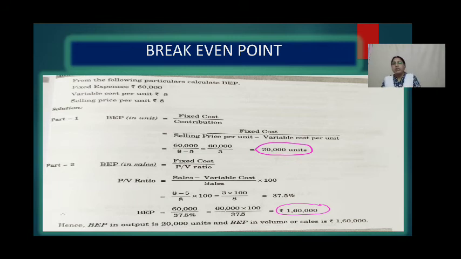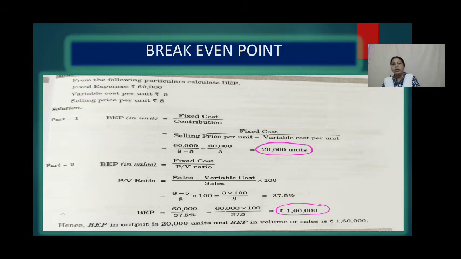So here selling price is 8 minus variable cost 5 divided by again selling price 8 into 100. So 3 into 100 by 8, that is equal to 37.5%. So your break-even point is fixed cost 60,000 divided by PV ratio, 37.5%.